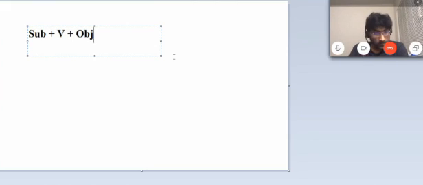So in a sentence, basically it is like that. A simple sentence is subject plus verb plus object. Got it? This is one kind of sentence. Or sometimes it becomes like subject plus... Okay. Now I'll give you an example.